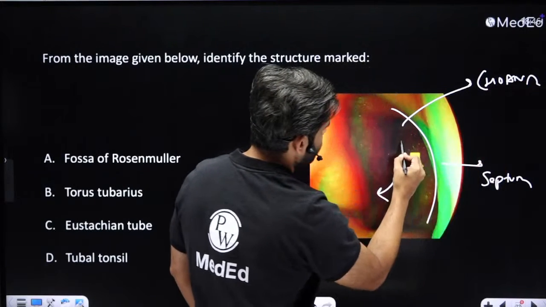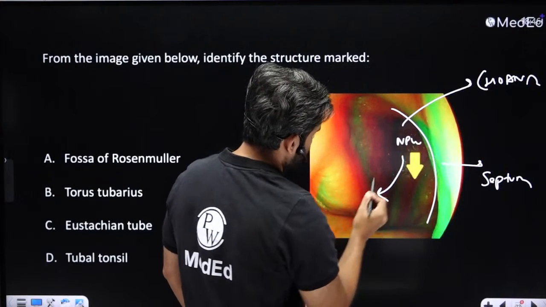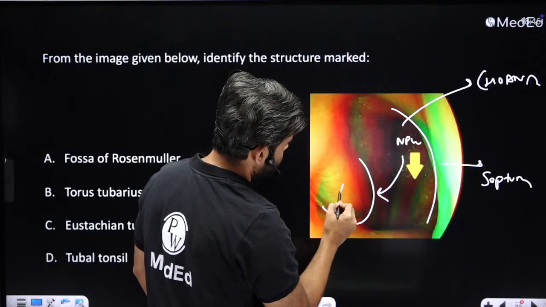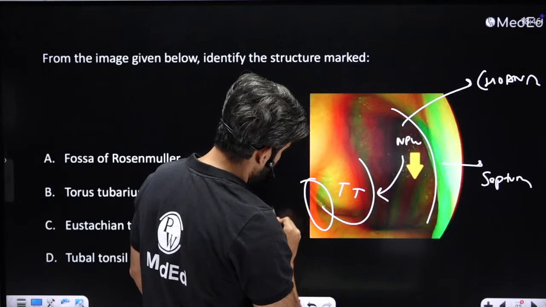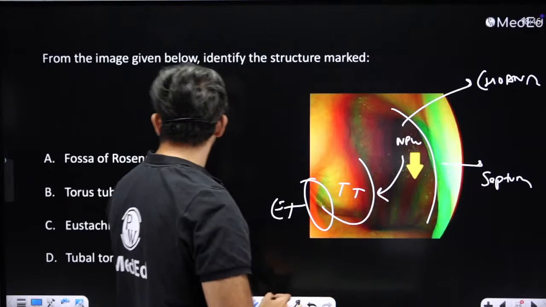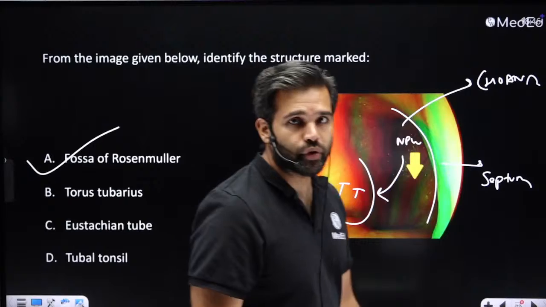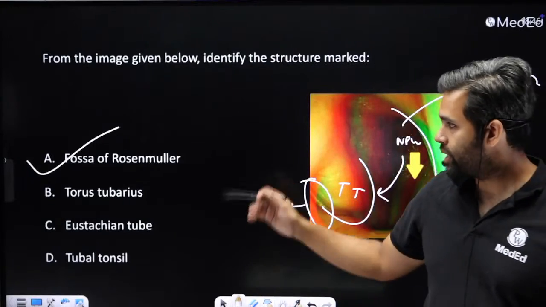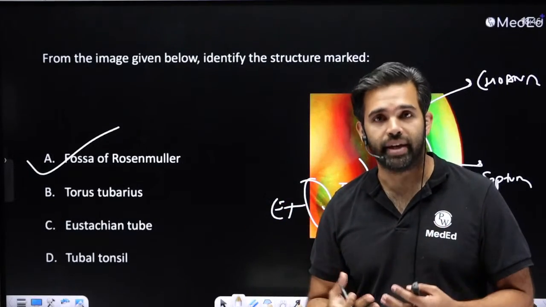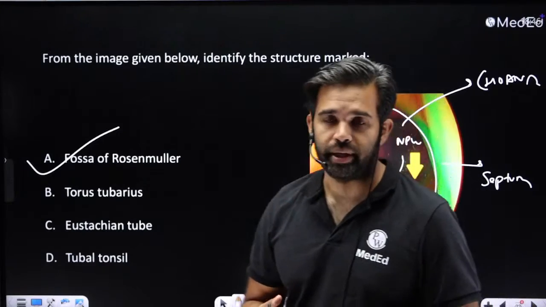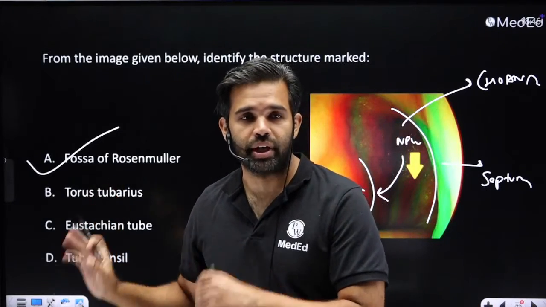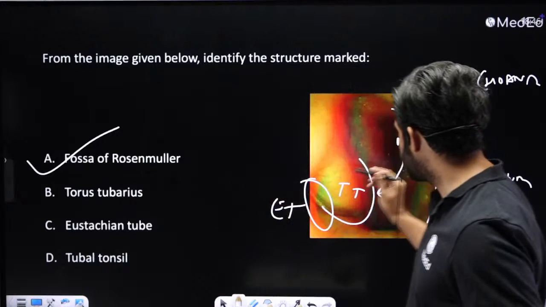What you can see over here is the nasopharyngeal wall. This is the torus tubarius, and this is the eustachian tube opening. So this is the fossa of Rosenmüller, and the fossa of Rosenmüller is an important area for the origin of nasopharyngeal carcinomas. Okay, nasopharyngeal carcinomas originate from the fossa of Rosenmüller, and what you're seeing over here is this.